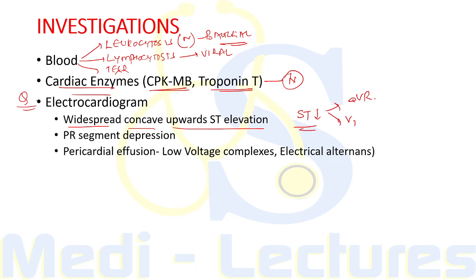So all the leads will be having concave upwards ST elevation except AVR and V1, in which there will be reciprocal ST depression. Now one more characteristic ECG finding of pericarditis is depression of the PR segment. If there is development of pericardial effusion, there will be low voltage complexes and presence of electrical alternans.